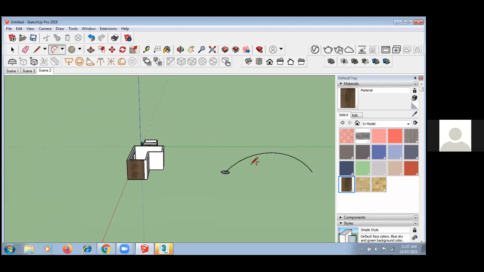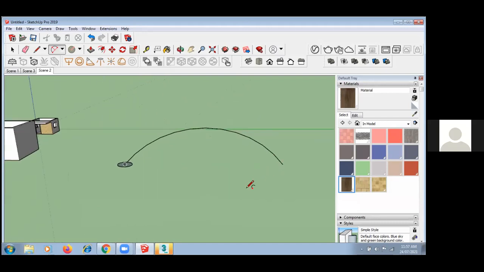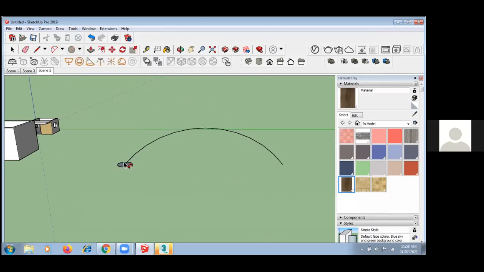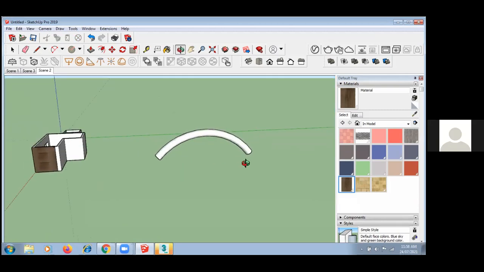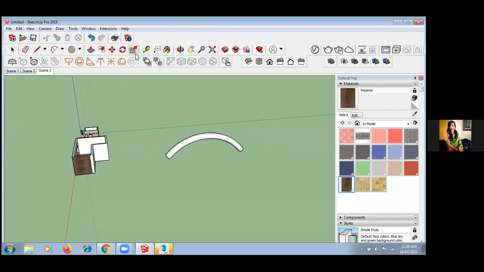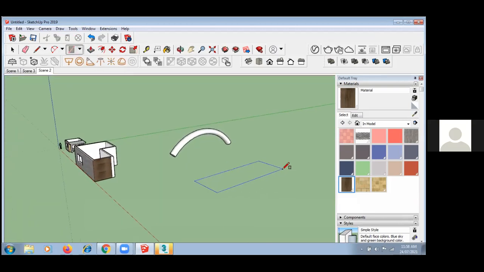Now basically I want to extrude like this. I can't do that with the help of push and pull. For this kind of object, we have an option like follow me. So I can extrude in this format also. Can you see this? Yes, sir. So follow me is again very useful if you want to create any such object.